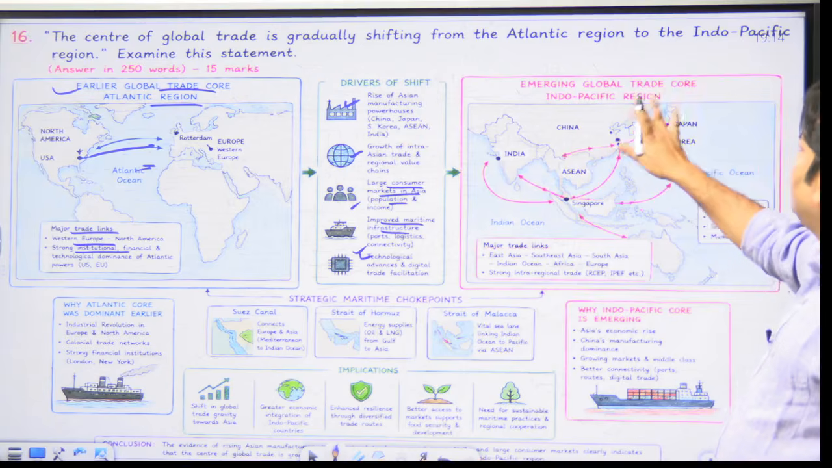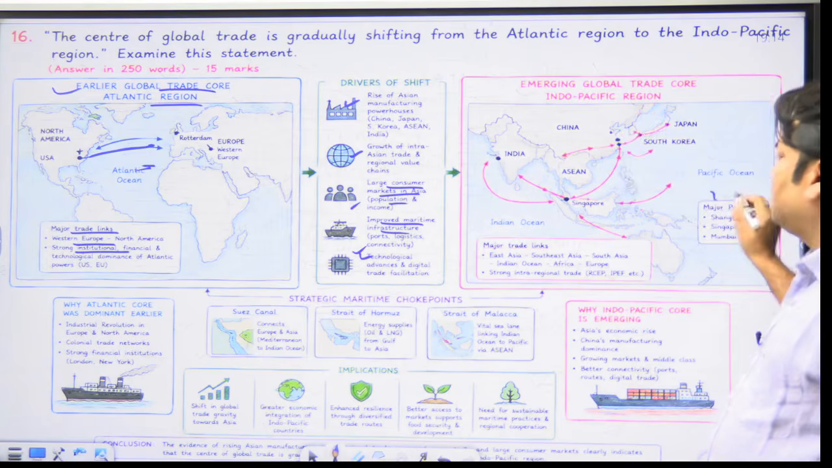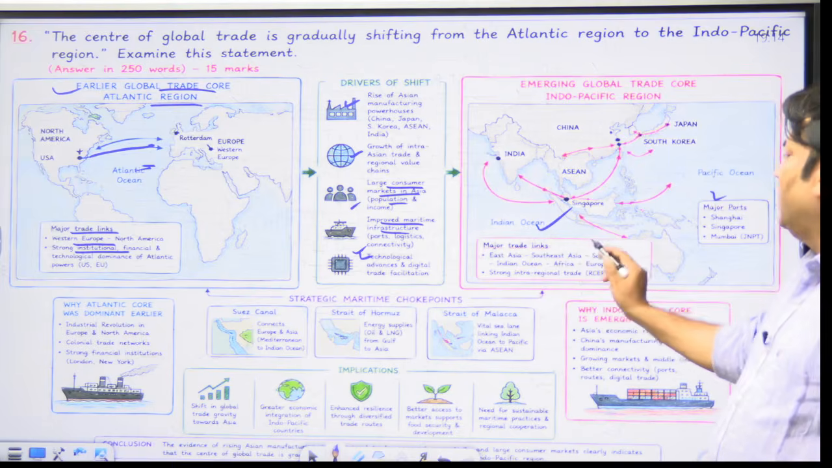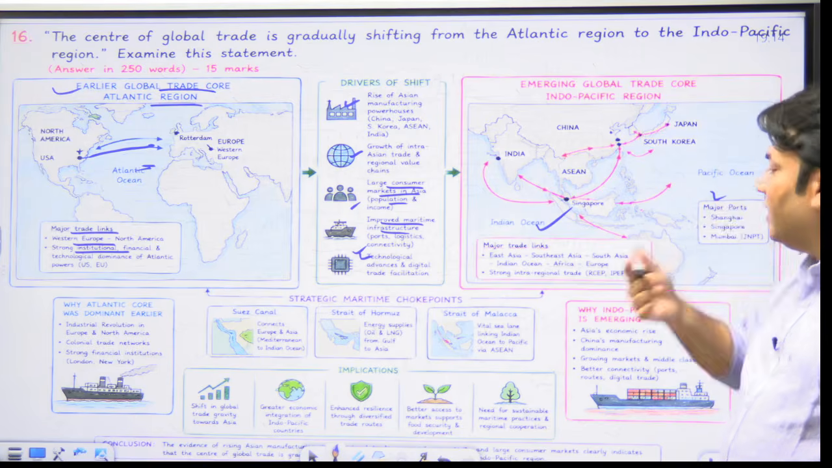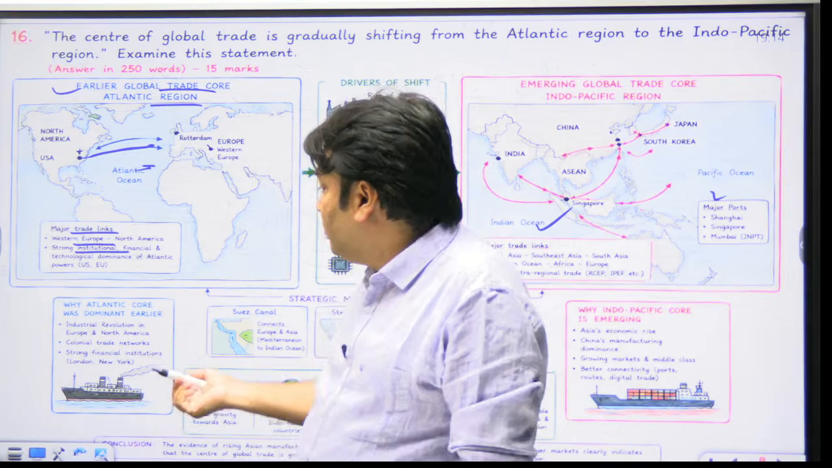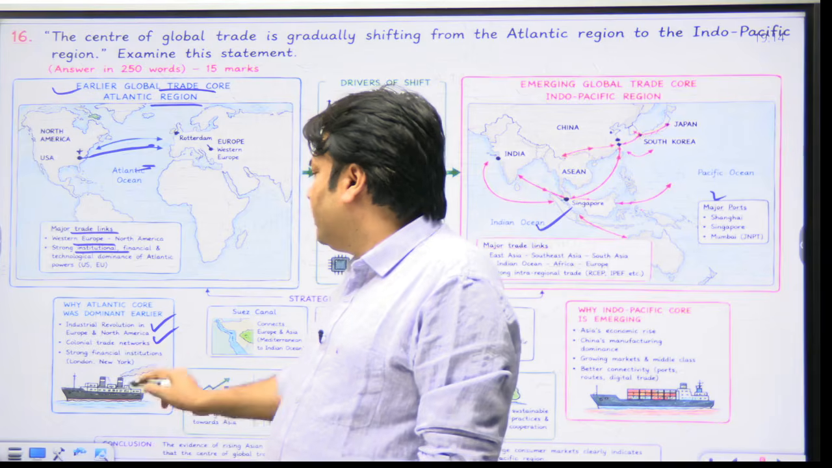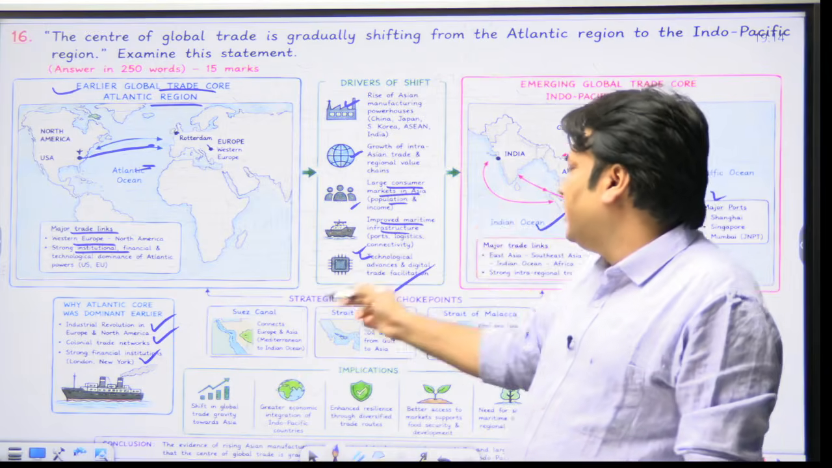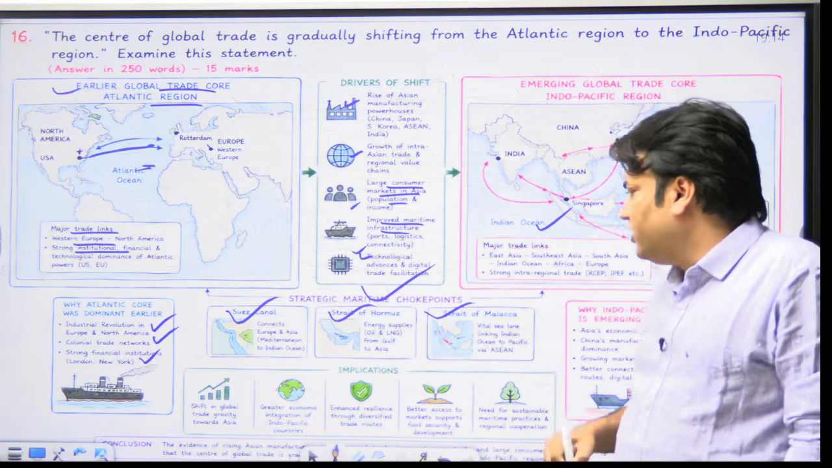Emerging global trade core: the Indo-Pacific region. This is the Indo-Pacific region. Major ports, major trade links are East Asia, Southeast Asia, South Asia, Indian Ocean, Africa and Europe. Okay, and a strong intra-regional trade, RCEP, IPEF, right? Why was the Atlantic Ocean dominant earlier? Due to industrial revolution in Europe and North America, due to colonial trade networks, due to strong financial institutions, right? Suez, strategic maritime choke points, you can mention references of the Suez Canal, Strait of Hormuz and Strait of Malacca.